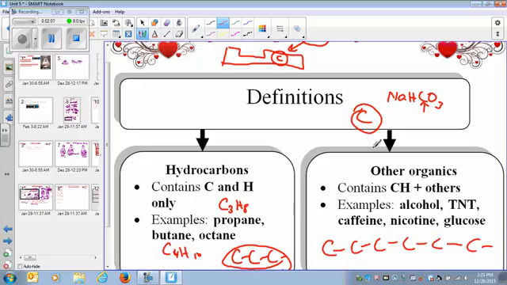There are some other organic compounds that contain carbon, hydrogen, and some other elements as well. If there is a carbon-based compound, but it has OH in it, it becomes alcohol. If it has NH3 in it, it becomes amine. So there's a possibility that it has other elements attached to it, and it will still be an organic compound. But the basic organic compounds are the compounds that have mainly carbon and hydrogen in them.